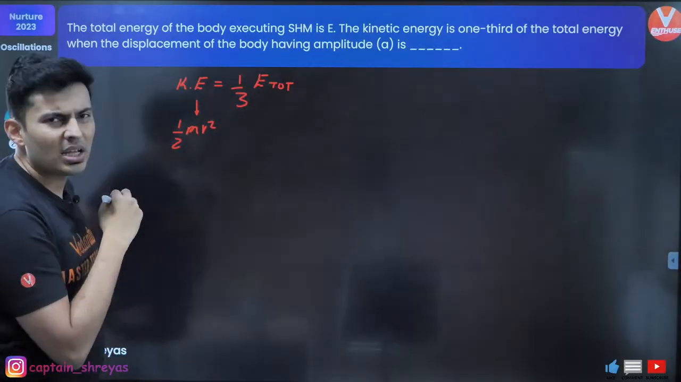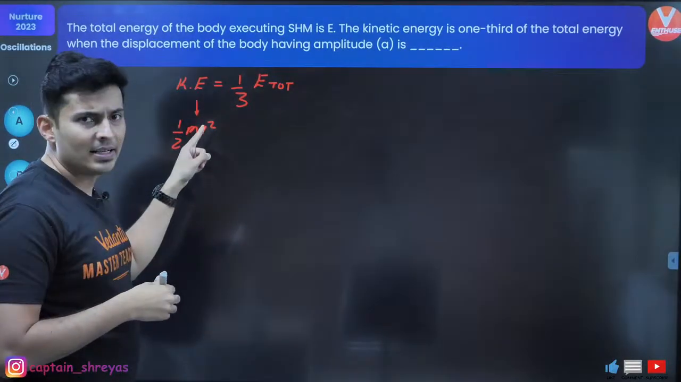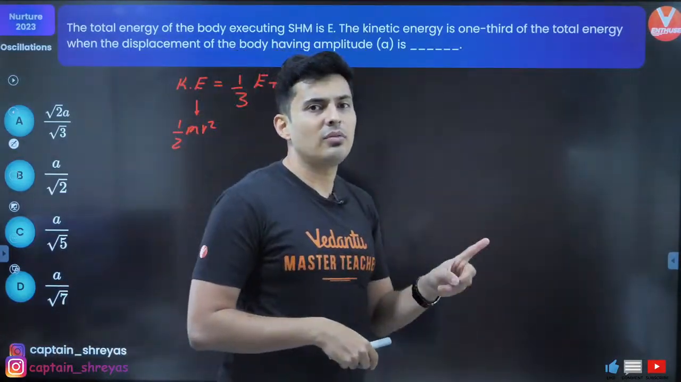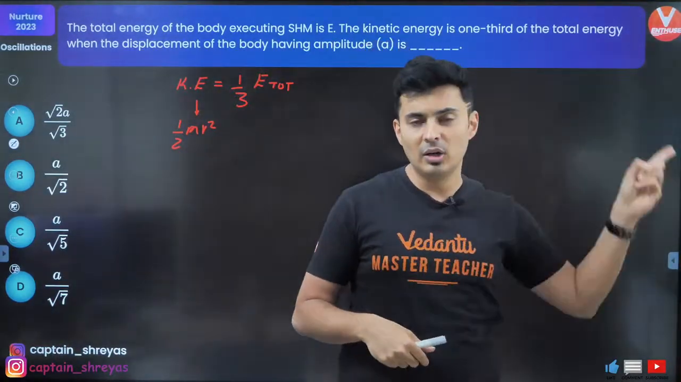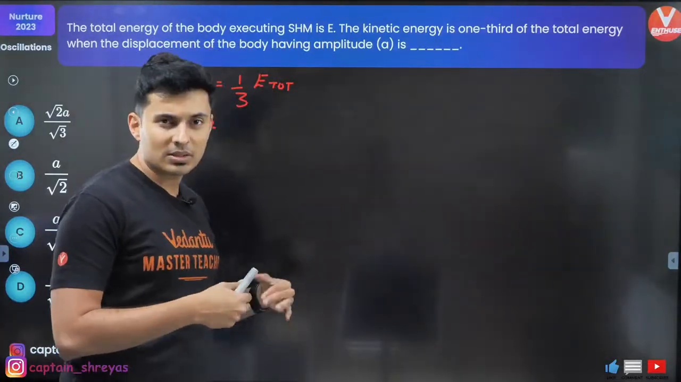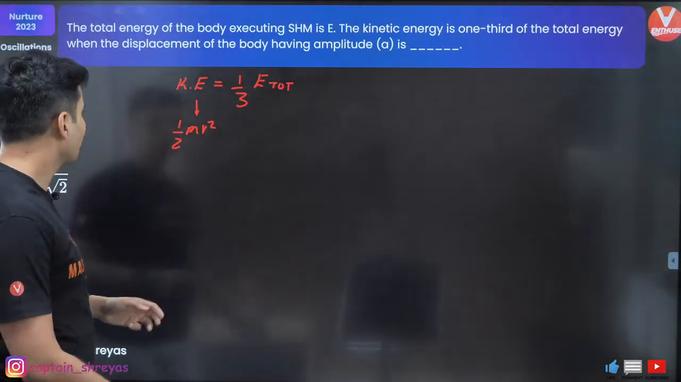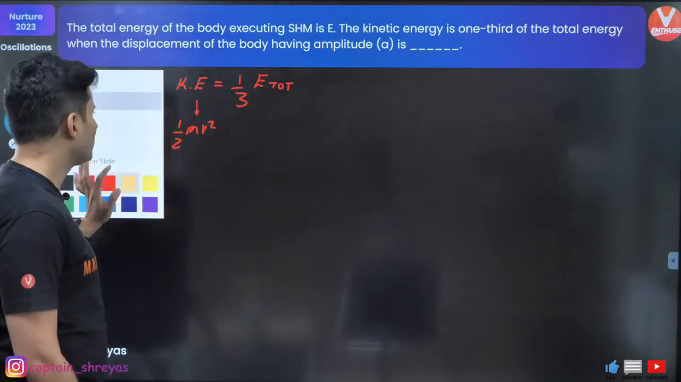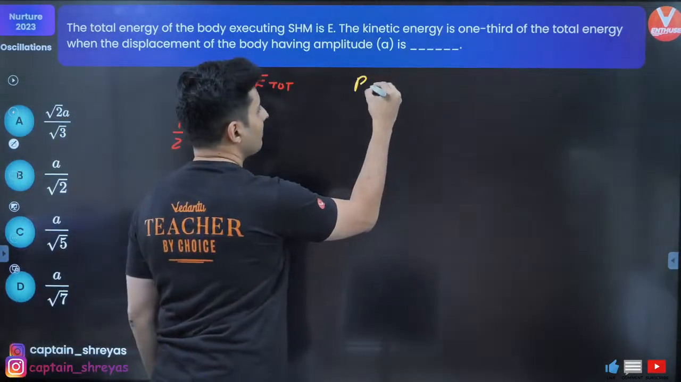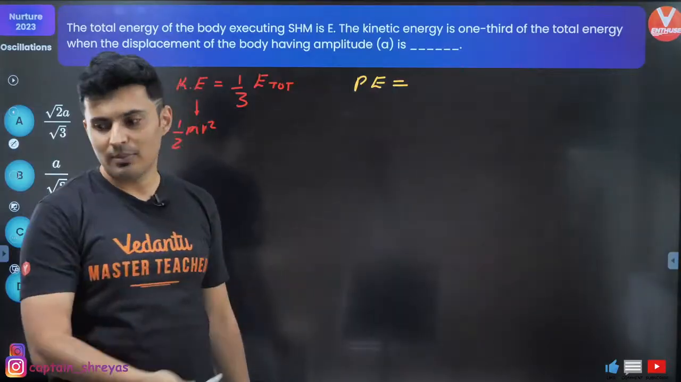I don't get anything much over here because v is velocity, but the question is displacement x. Although I can use the formula for velocity to convert it into x, I don't like to do all that because it might stretch the problem. Guys, I'll use a simple logic. If kinetic energy is 1/3, how much will be potential? Come on, put it up in the chat box.